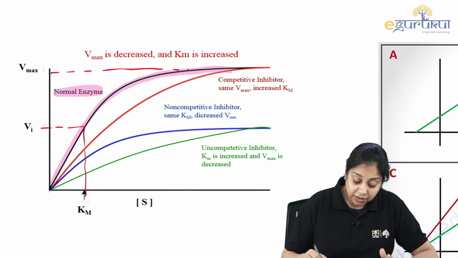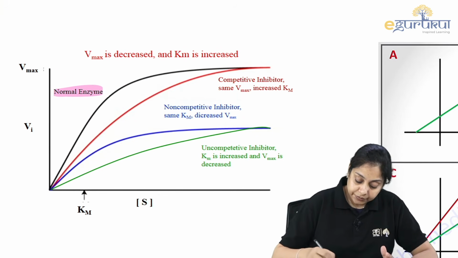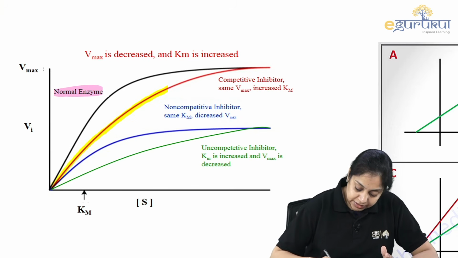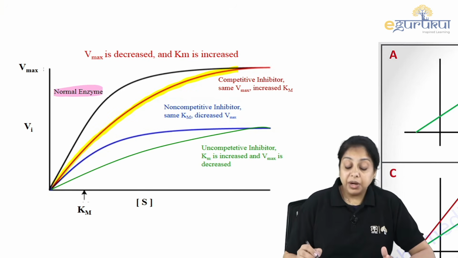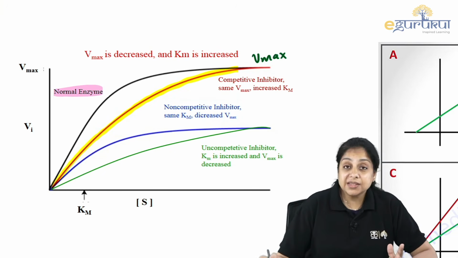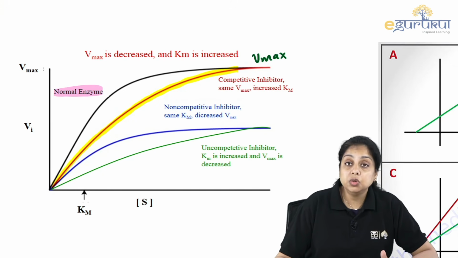In the competitive inhibition, that is represented by the red color. So, it is below, but it reaches the Vmax. So, Vmax is the same, right? Vmax is the same, but Km is going to shift.